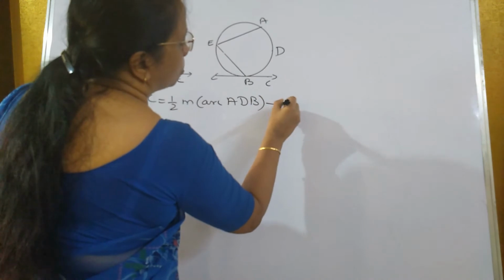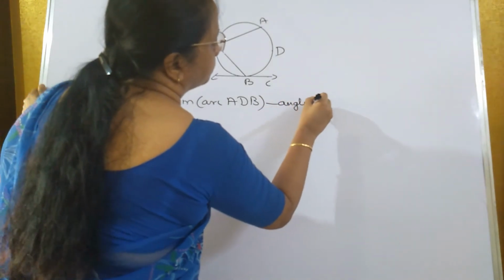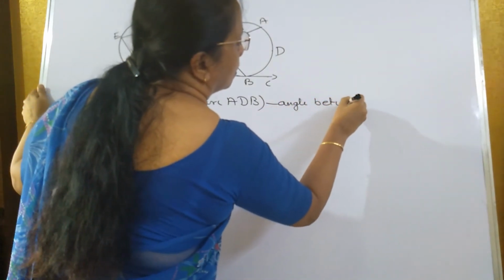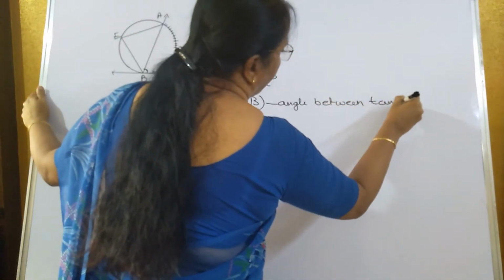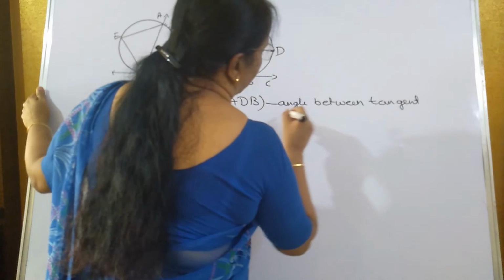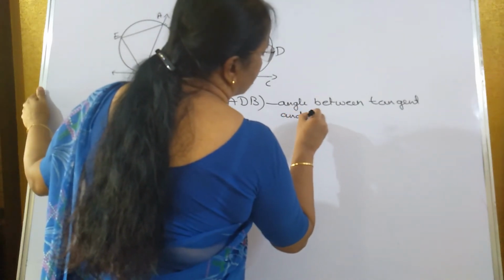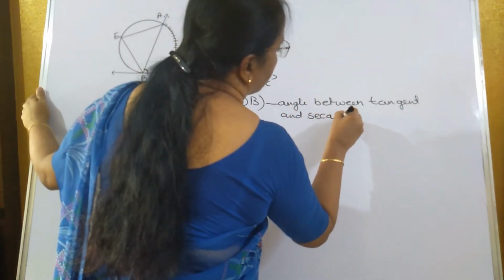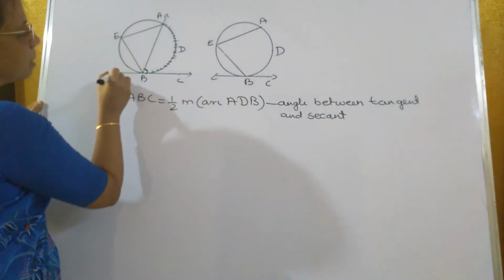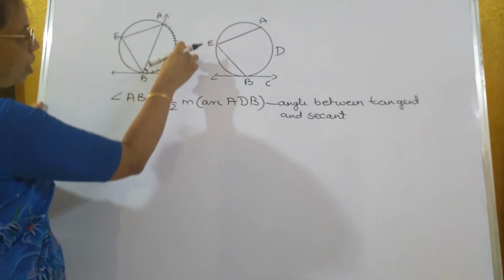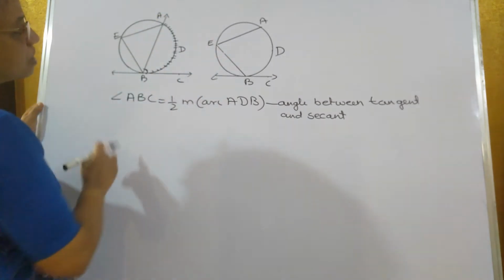The reason is angle between tangent and secant. So this angle, that is the angle between the secant and the tangent, is always equal to half of the measure of the arc which is intercepted by it.